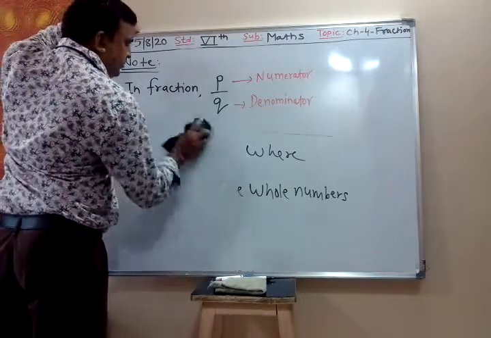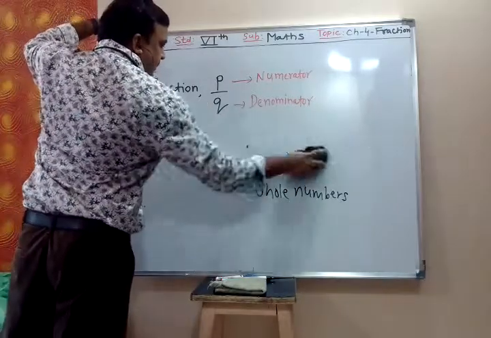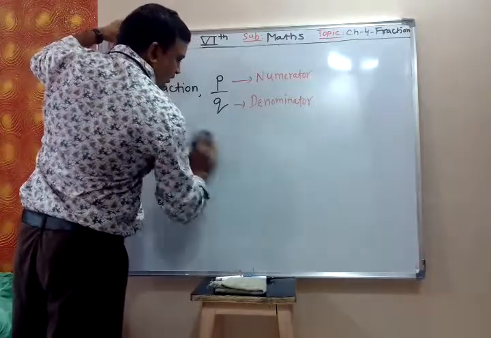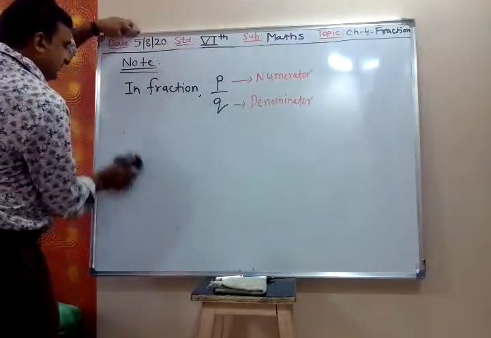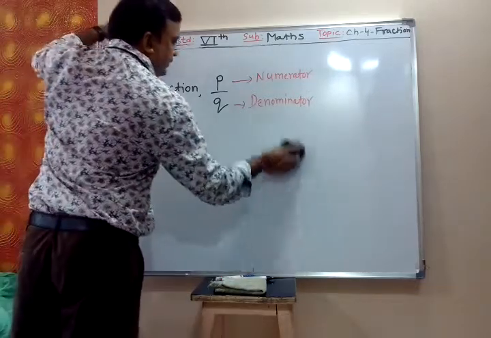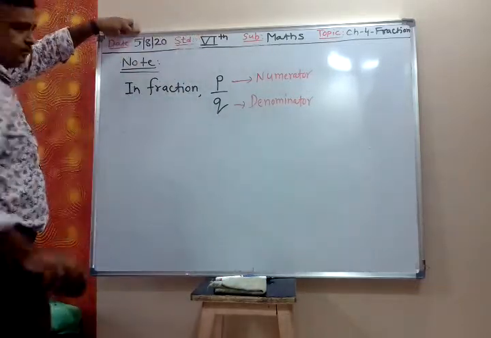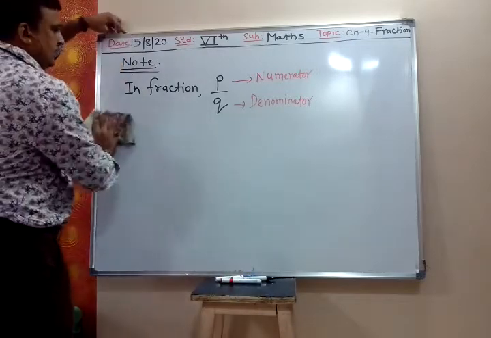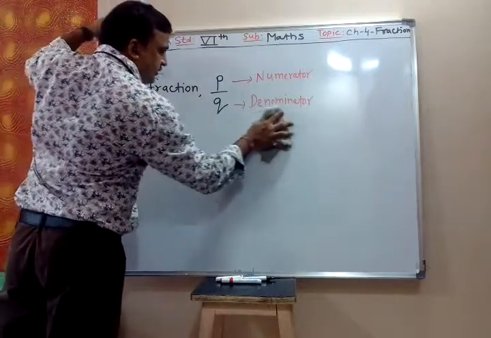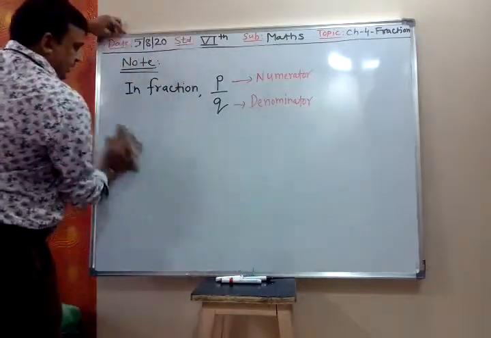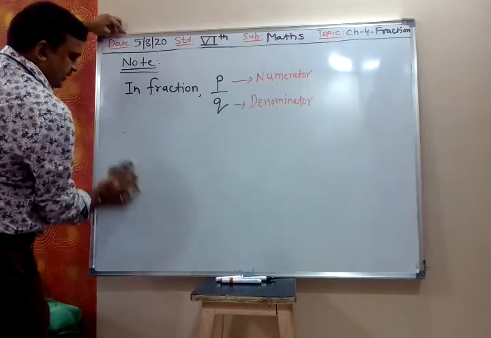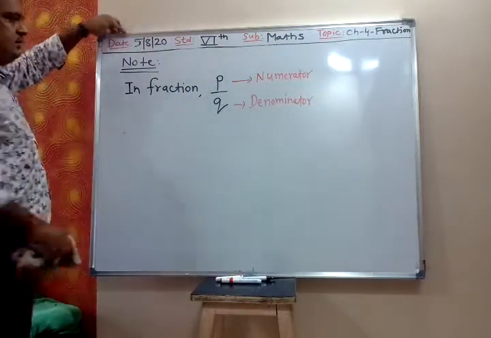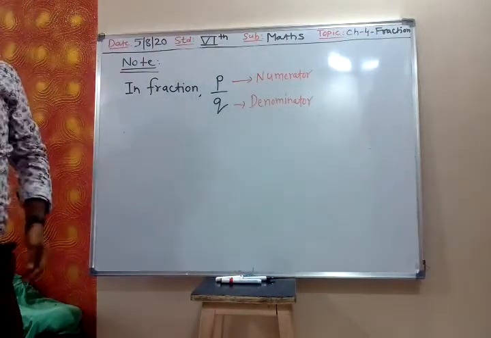In fraction P upon Q, P, that upper part, is called numerator, and that lower part, Q, is called denominator. Notebook only you have to write, and Q is called denominator.